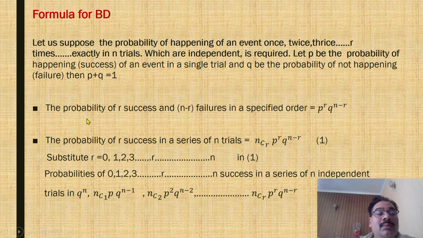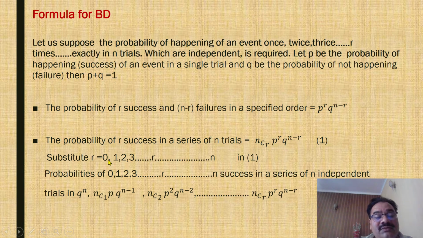The probability of r successes and n minus r failures in a specified order is P power r Q power n minus r, and the probability of r successes in a series of n trials is nCr P power r Q power n minus r. You already know permutations and combinations, so you are familiar with these coefficients.